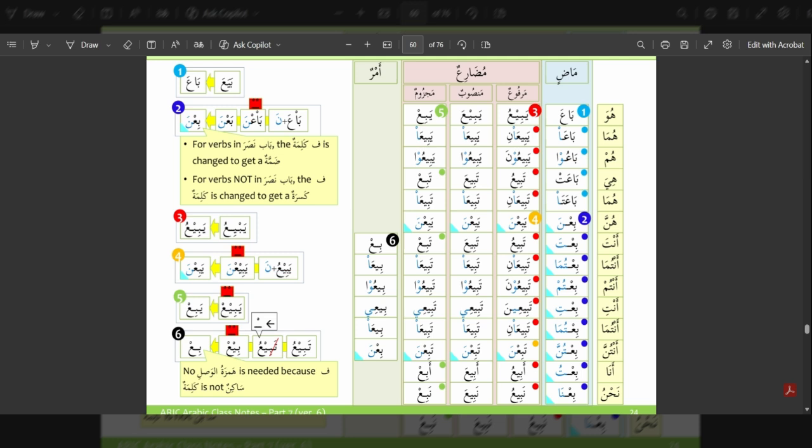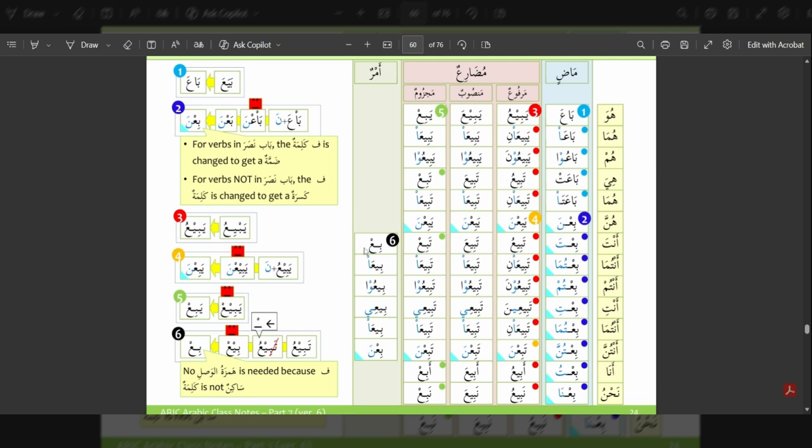So this again goes through some changes where yabi'u becomes yabi. The ya here is dropped. Then it goes as yabi'a, yabi'u, tabi, tabi'a, yabi'na, tabi, tabi'a, tabi'u, tabi'i, tabi'a, tabi'na, abi, nabi.